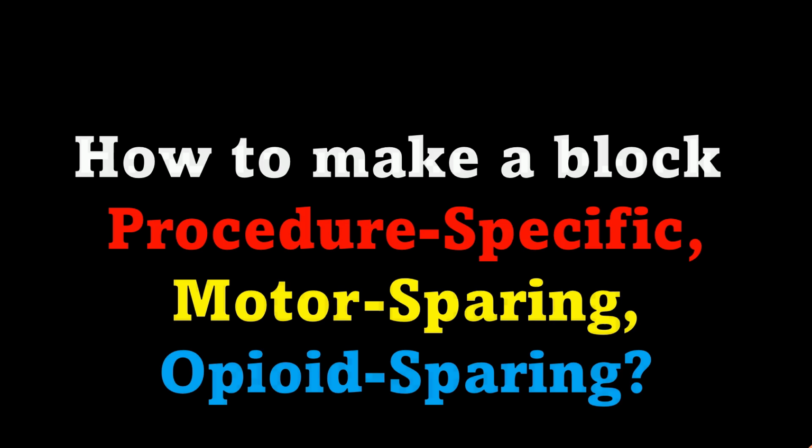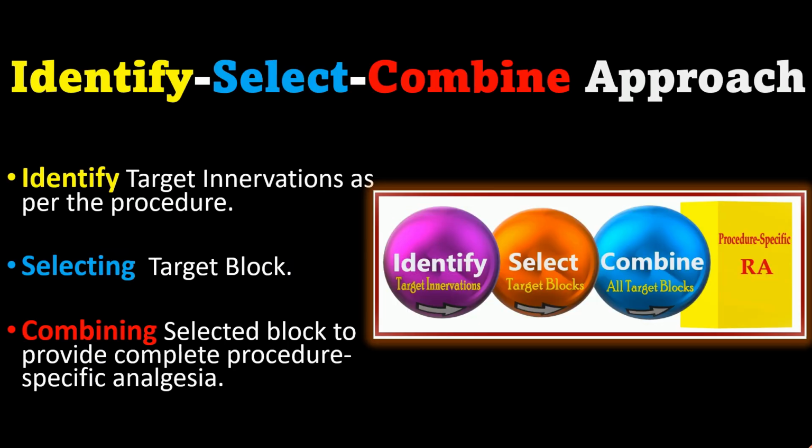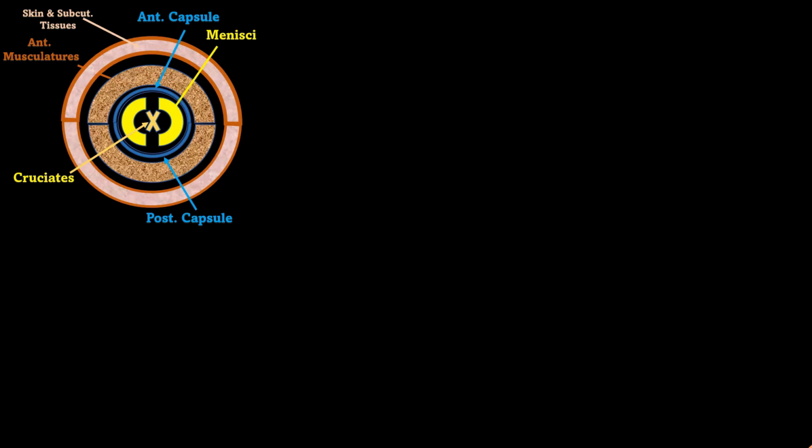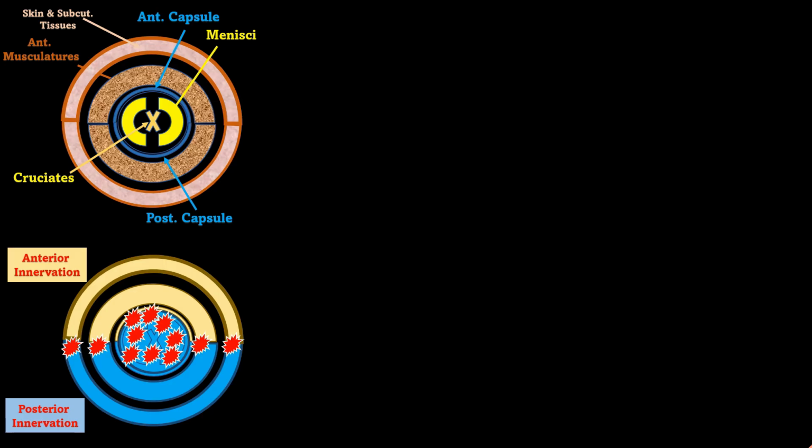To select a procedure specific block, I use a simple approach: identify, select, and combine. Identify the procedure specific pain generators and their innervation. Select the block that targets them best and combine techniques when one block cannot cover the full pain map. Notably, the pain generating components differ before and after surgery. Preoperatively, intra-articular components dominate pain generation due to inflammation from the osteoarthritic changes in the joint.